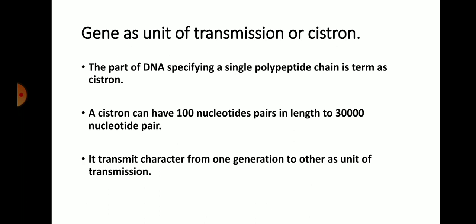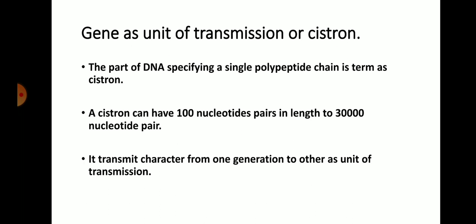This DNA contains two types of sequence, one a coded sequence and the second a non-coded sequence. The coded sequence contains the information regarding the synthesis of a polypeptide chain during transcription and translation. So according to the definition of gene, gene is a coded sequence of DNA. This DNA is responsible for the synthesis of a polypeptide chain during transcription and translation. So gene is a basic unit of the synthesis of a polypeptide chain in the organism's body.